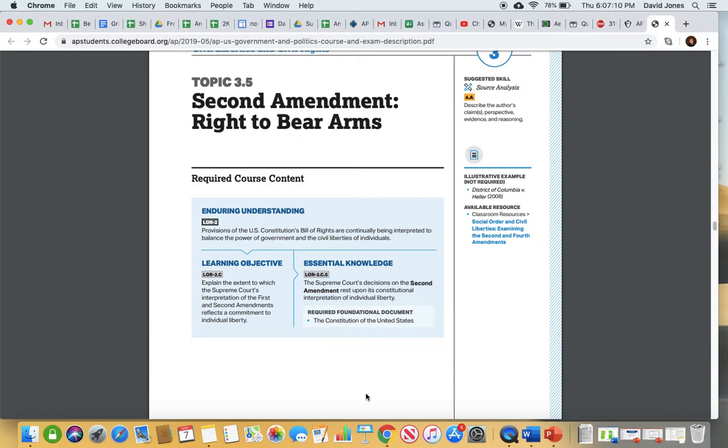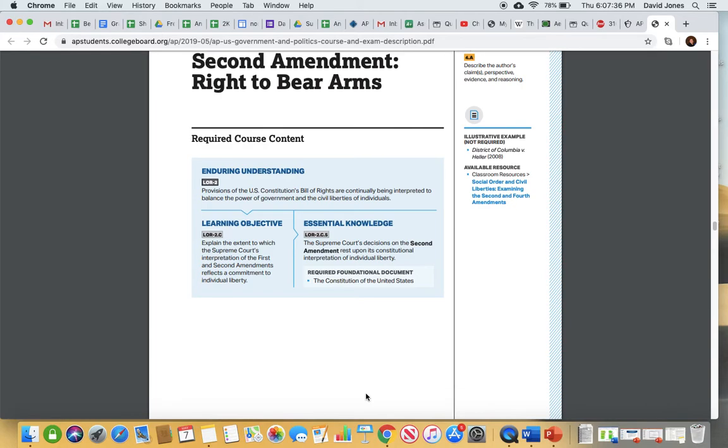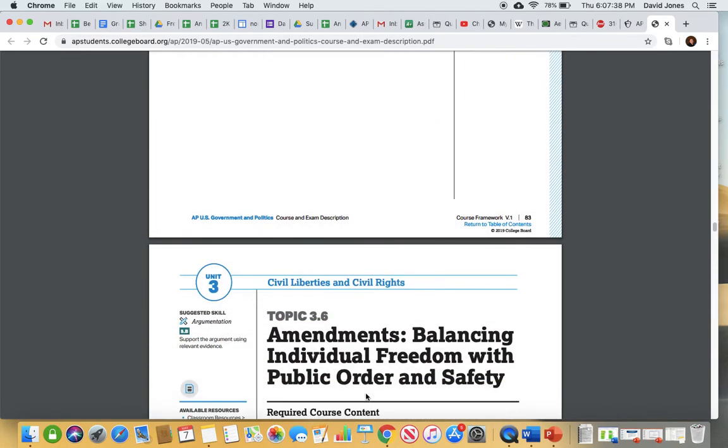the same way that when we talked about abortion, as long as you're allowing abortions within the first trimester, you can put restrictions on it. That's fine. You can make it harder for a person to do it, but you can't keep them from doing it. The same thing kind of goes with guns and the way that we interpret that. So again, Second Amendment, right to bear arms, that has been upheld by the Supreme Court fairly recently. It was 2010 that case made it through the court as it related to the gun owner in Chicago.